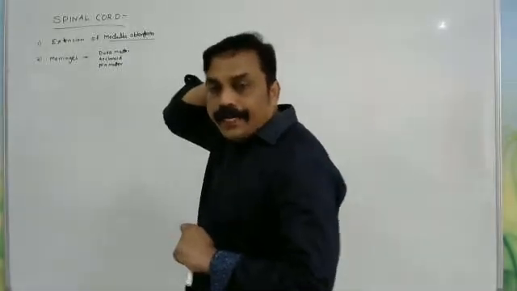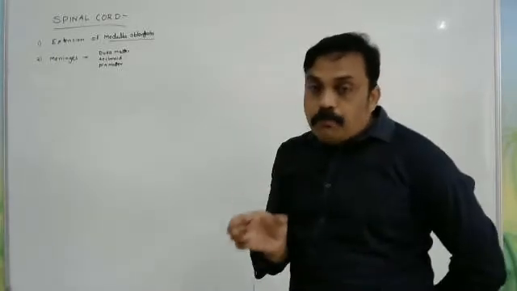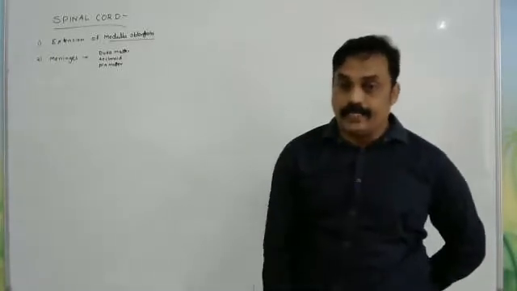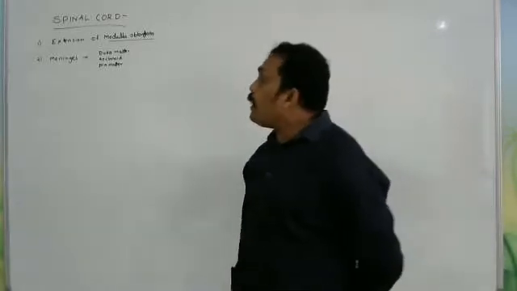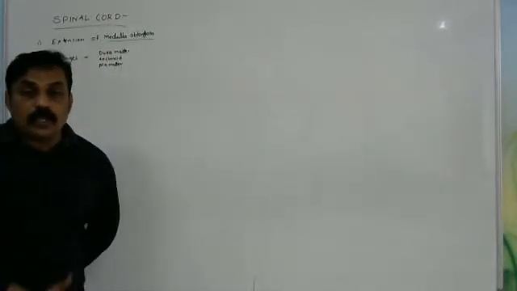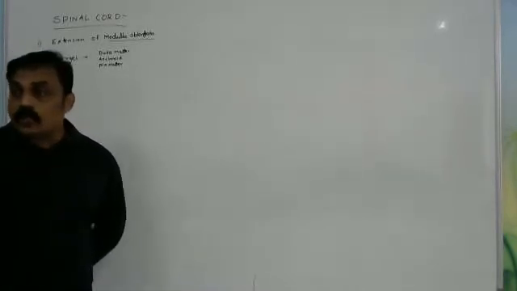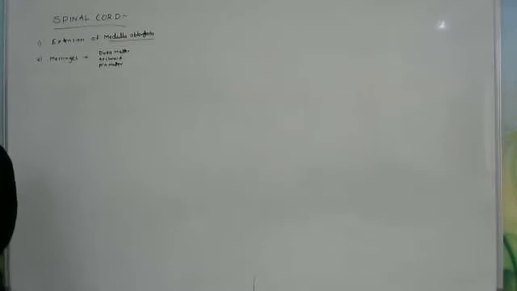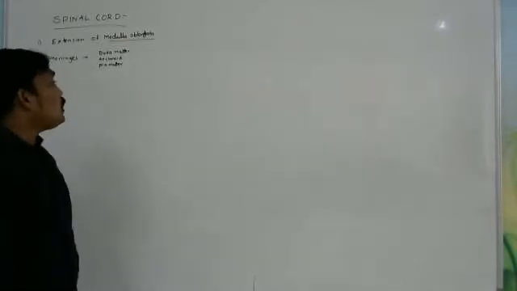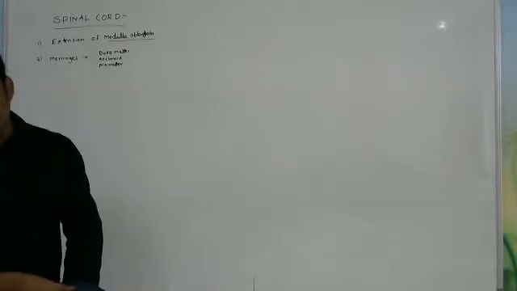Our spinal cord, the extension of the medulla oblongata, is also protected by three membranes. Those three membranes are called dura mater, arachnoid and pia mater. We already know dura is the outer covering, and arachnoid is the middle one, a net-like structure, especially like a spider web. The third one is pia mater, the soft layer.